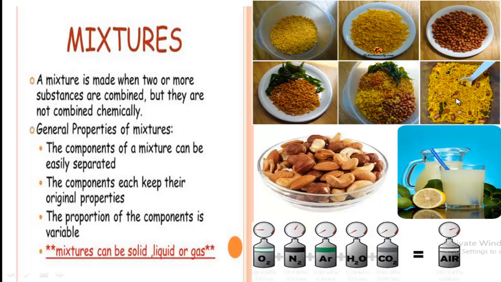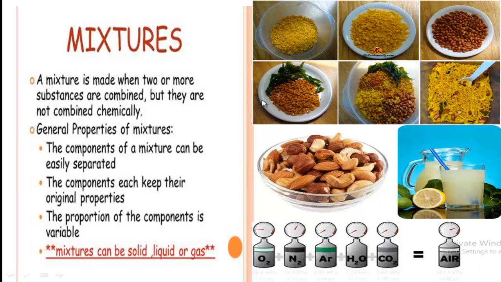So a mixture is prepared through the mixing of different substances together. But there are no chemical reactions happening. That means they are not combined chemically.